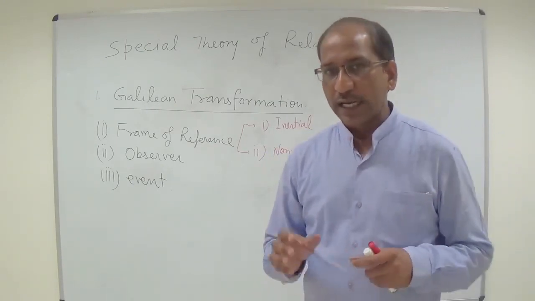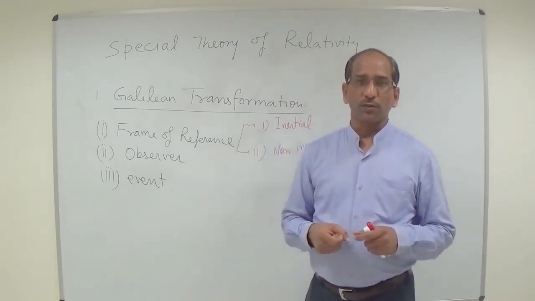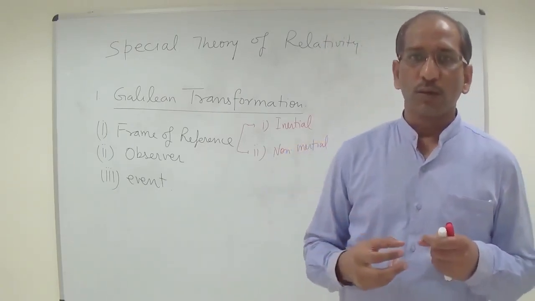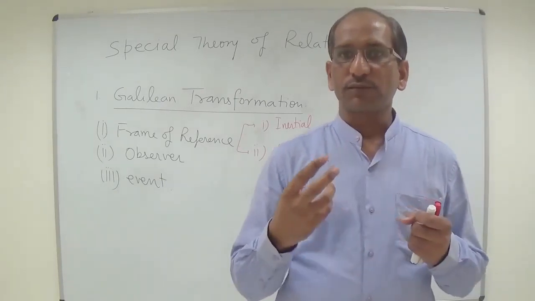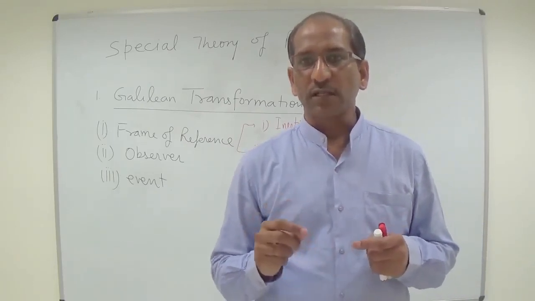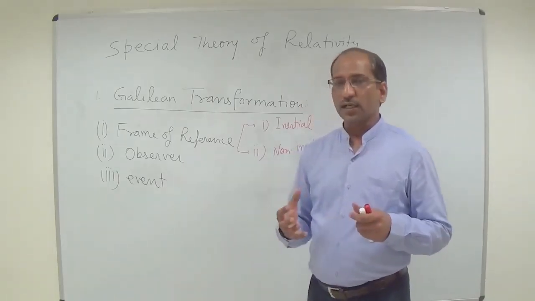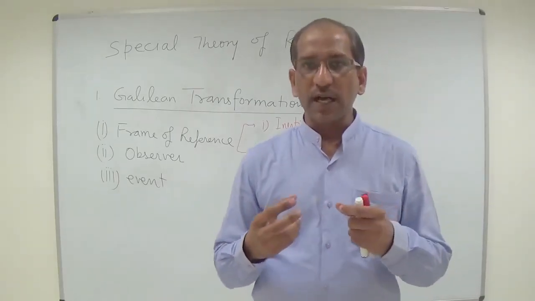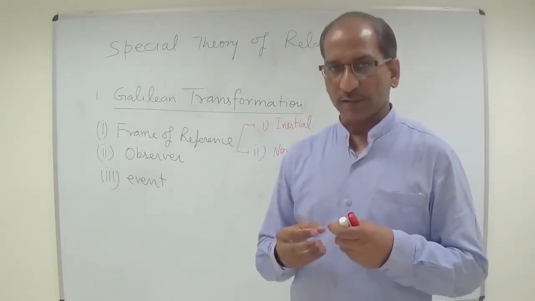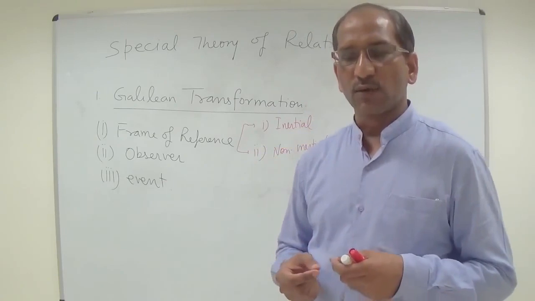And the second point is related to the observer. Who is an observer? Observer is basically the person who observes the phenomena, the event which occurs at any place. Event is any kind of happening in free space, defined in terms of spatial coordinates and time coordinate.